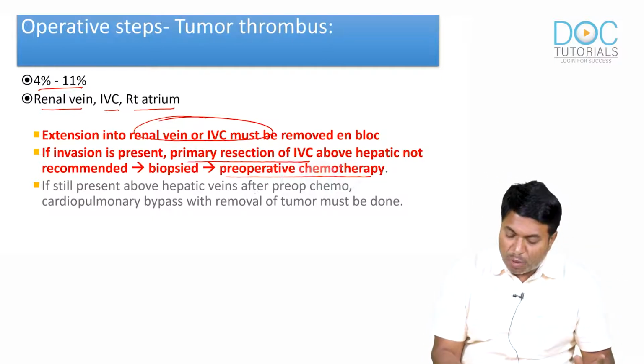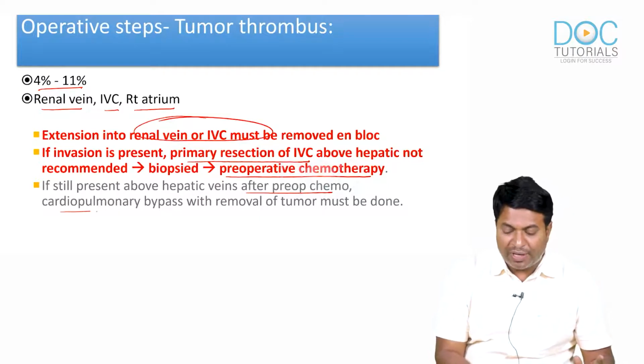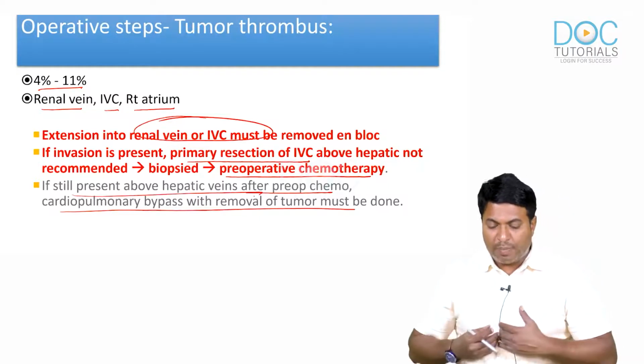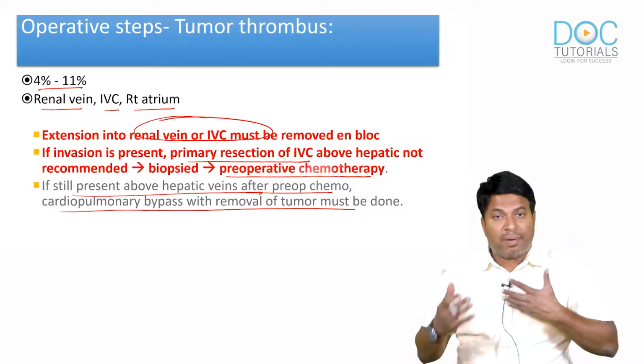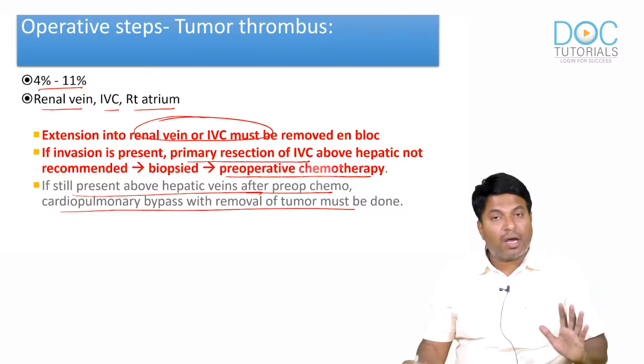If the thrombus is still present above the hepatic veins after pre-op chemo, then we have to remove the thrombus. So if the thrombus has gone above the hepatic vein, only then do we go for bypass. It's done only after preoperative chemotherapy. Okay, this is about the tumor thrombus.